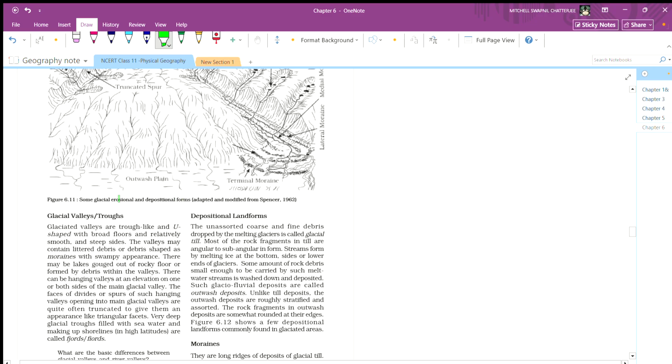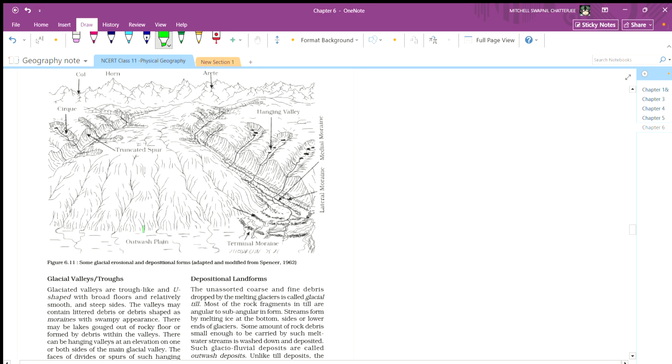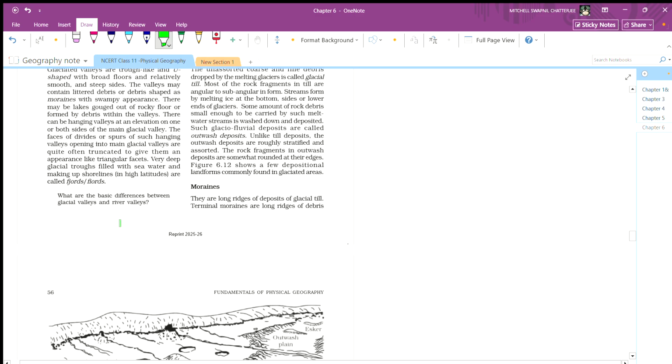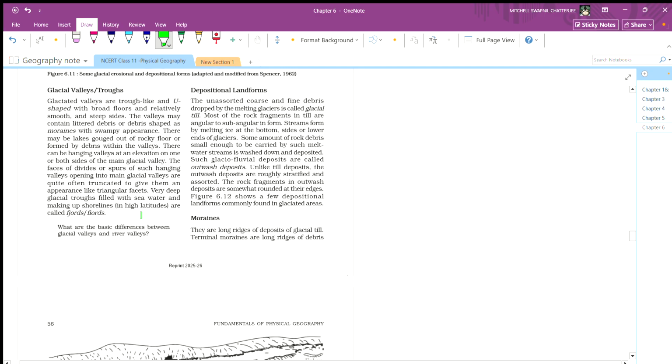Glacial valleys and troughs. The glaciated valleys are trough-like, U-shaped, with broad floors and relatively smooth, steep sides. The valley may contain littered debris or debris shaped as moraines, with some swampy appearance.